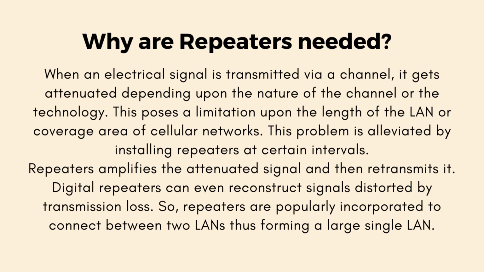This problem is alleviated by installing repeaters at certain intervals. Repeaters amplify the attenuated signal and then retransmit it. Digital repeaters can even reconstruct signals distorted by transmission loss. So, repeaters are popularly incorporated to connect between two LANs, thus forming a large single LAN.